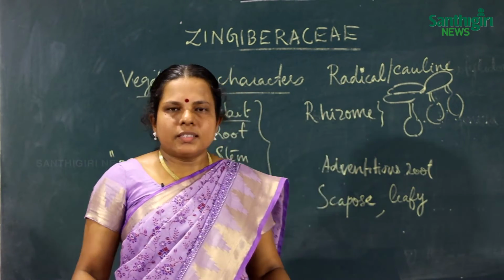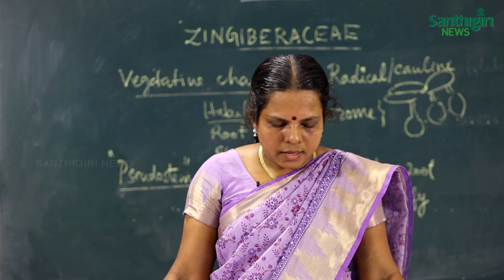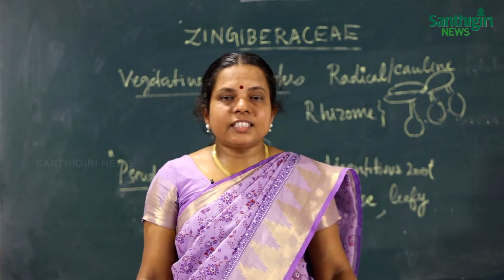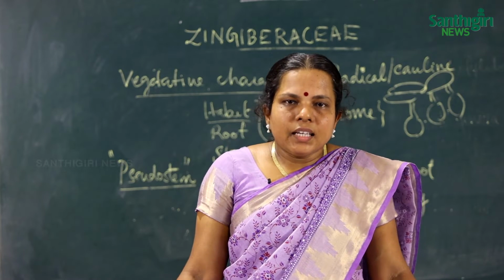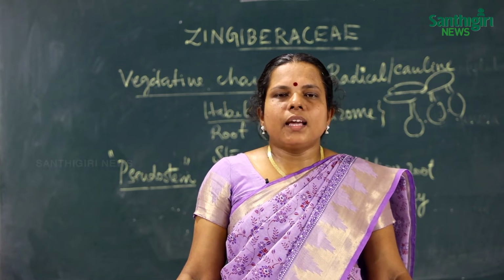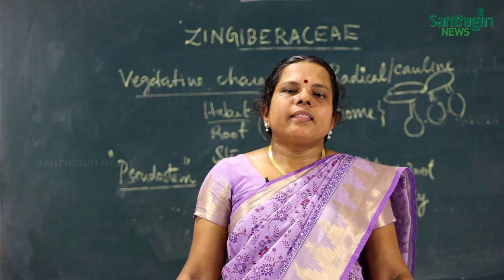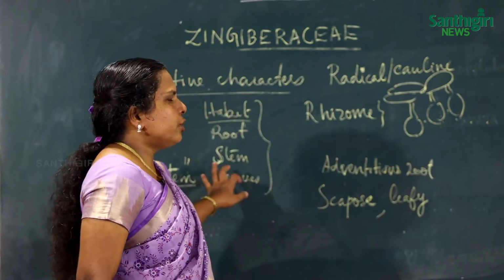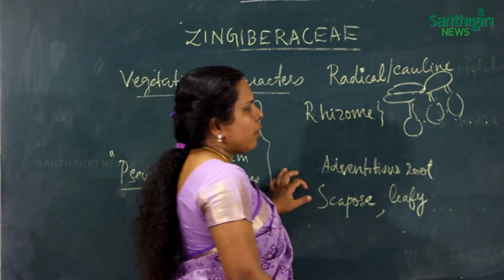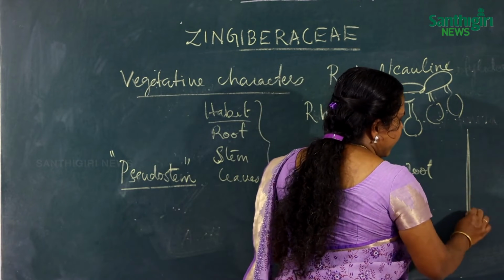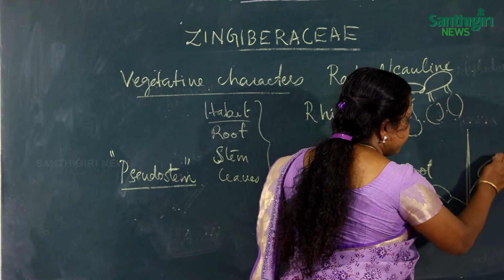We stated that a sheathing leaf base is present, and ligules are also present. Then the leaves are distichous, arranged in an alternate manner.